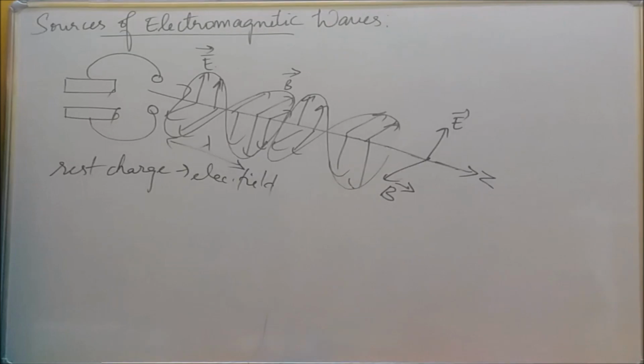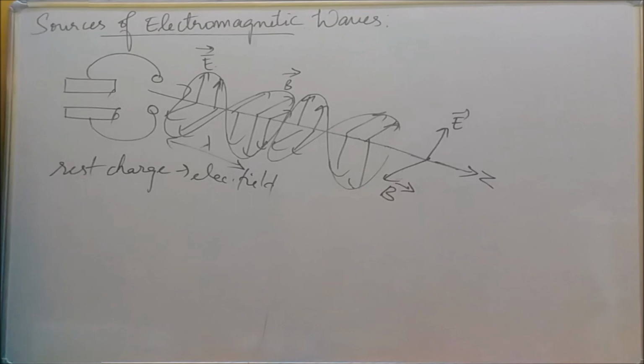So when the charged particle is accelerating, it gives not only electric field, in addition magnetic field also. So this electric field, magnetic field and direction of propagation are mutually perpendicular to each other. That's what electromagnetic waves are, transverse waves.